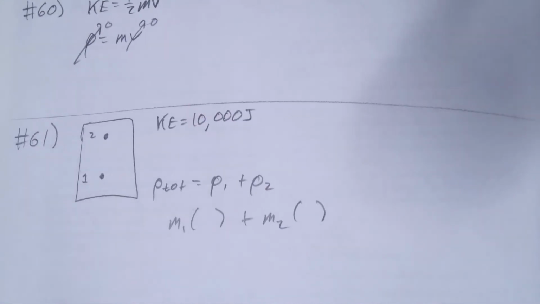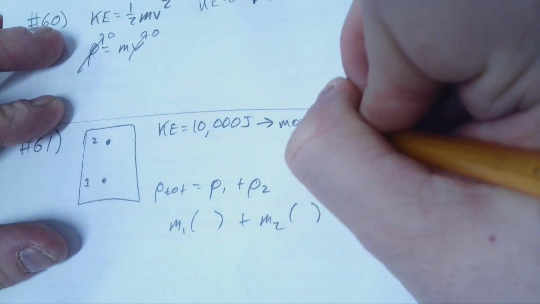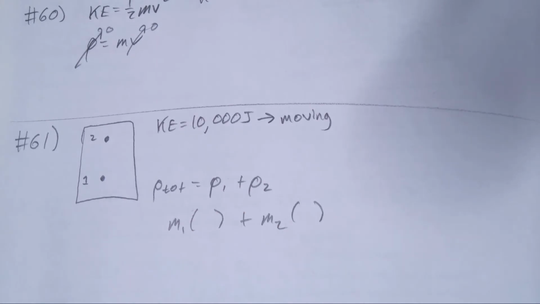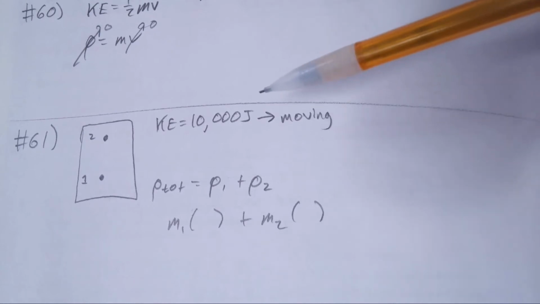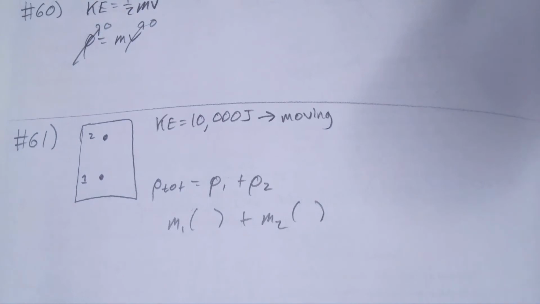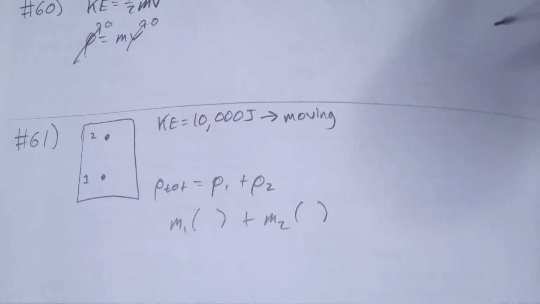The 10,000 joules is just there to tell you that you have some amount of kinetic energy. So this basically says that you have the particles and they are moving. So let's imagine that we have a canister of 2 particles here, and we're trying to figure out how it is possible that we can have kinetic energy that is not 0, but somehow have a total momentum that's 0. And so the total momentum is the momentum of the system. Some answers in class were that the mass would be 0, but it's not a particle if it doesn't occupy space and take up any kind of mass.